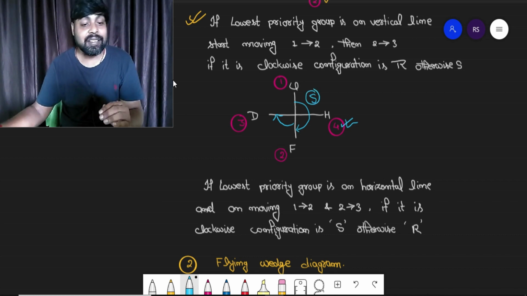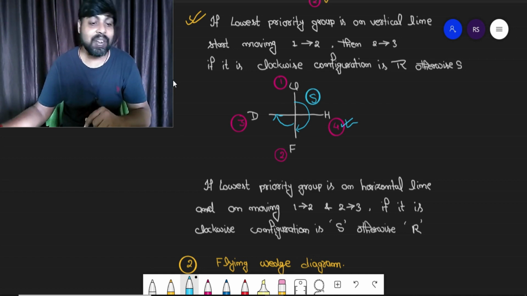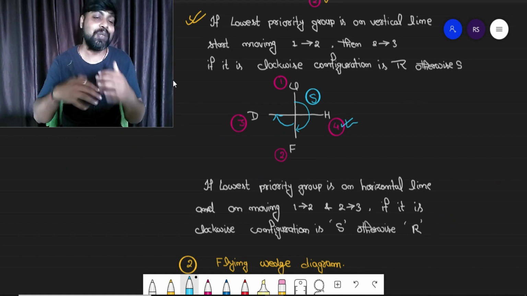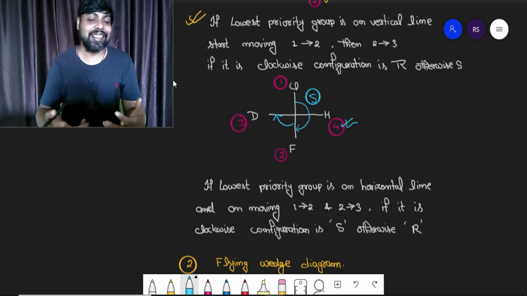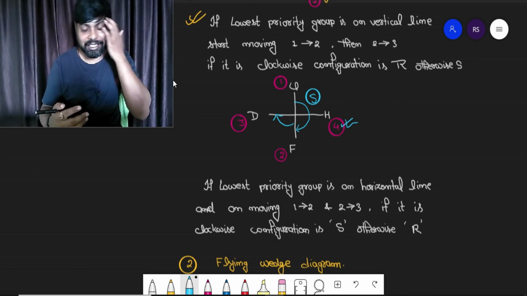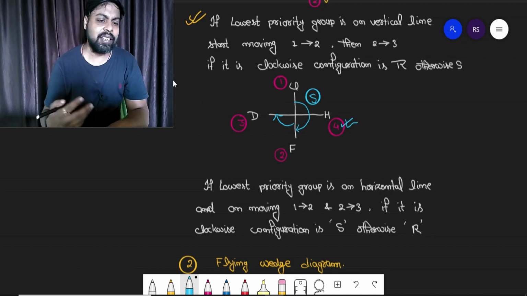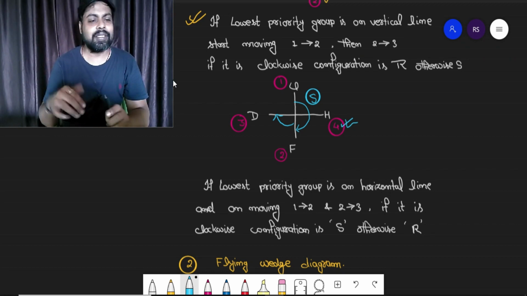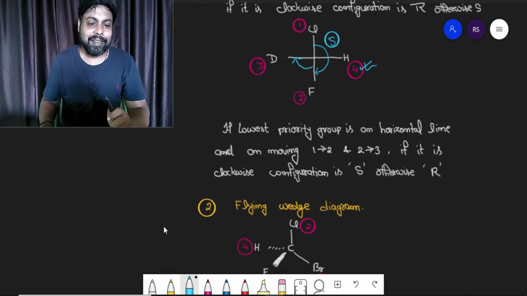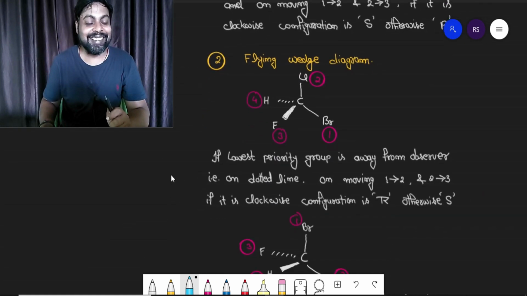Clockwise direction, when the lowest priority is on horizontal line, the configuration is S. Clockwise direction, when lowest priority is on vertical line, is R. Just invert the result, right? If you are changing the position of lowest priority from vertical to horizontal, just invert the result. You can remember only one case, either one, and for the second one just invert the result, right? I hope it can be easy to remember, right?